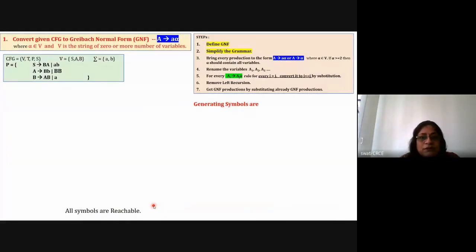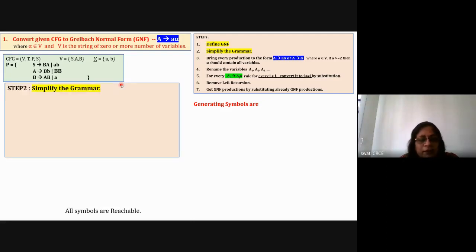Now, I'm writing all the rules here just to read them whenever you need. And the question is to convert the given grammar into GNF format. Okay, so write the definition that it is a simplified grammar and all the rules are of the type A is equal to small a alpha, where alpha is a set of variables. It can be 0 or more than 0 variables. Now, this definition is done.